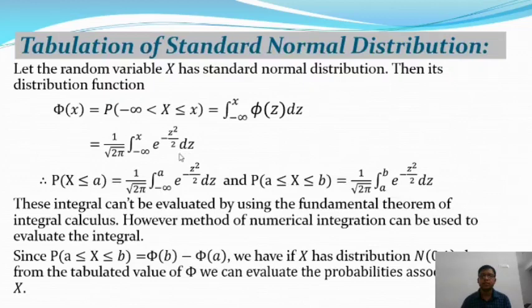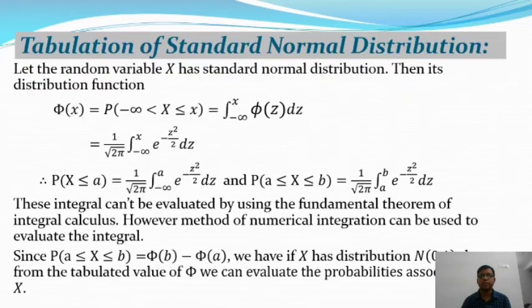Okay, so therefore the probability that x is less than or equal to a is equal to 1 by root 2 pi, integration over minus infinity to a, e to the power minus z square by 2 into dz. This is a particular part of the distribution function. As well, from this distribution we will get the probability that a is less than or equal to x less than or equal to b, and it is equal to F of b minus F of a. So in the continuous case it will give 1 by root 2 pi, integration over a to b, e to the power minus z square by 2 into dz in a standard normal distribution,